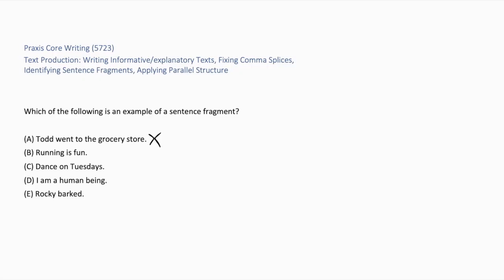A. Todd went to the grocery store. This has a subject, Todd, and a verb, went. So it's a complete sentence. B. Running is fun has a subject, running, and a verb, is. So it's complete. D. I am a human being has a subject, I, and a verb, am. So it's complete. E. Rocky barked has a subject, Rocky, and a verb, barked. So it's complete. The correct answer is C, dance on Tuesdays. This is a fragment because it doesn't tell who dances. It's missing the subject. Without a subject, it is considered a sentence fragment.